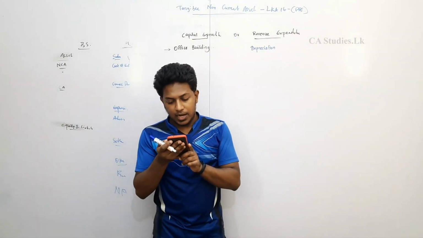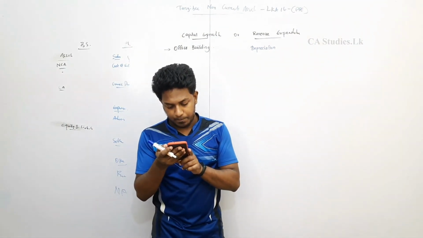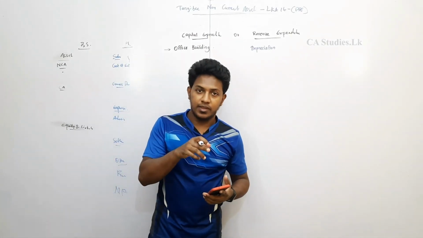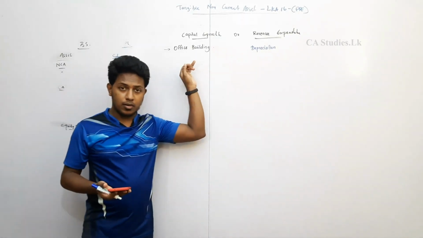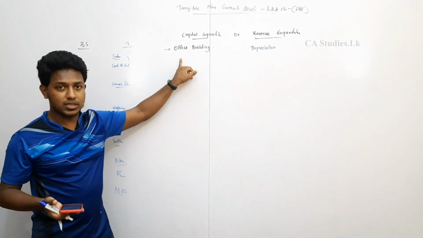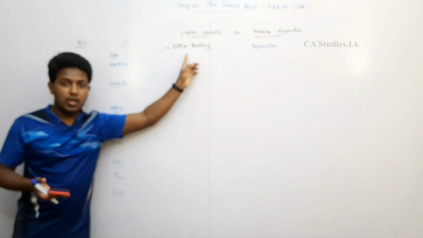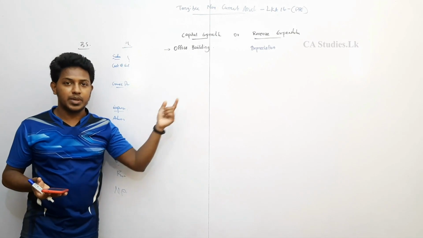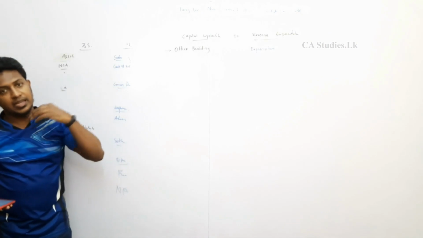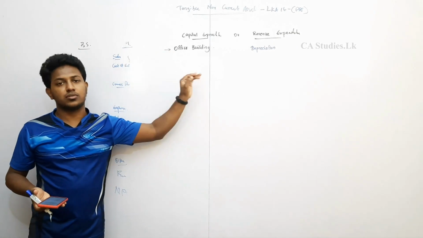Solicitors' fees in connection with the purchase of such property. Solicitors' fees in connection with the purchase of the property, the office building. So this building's cost recognized in the non-current asset will not include only the purchase price, right? Legal cost, and any other related cost which is related to the purchase of the building, will be part of the cost of the building.